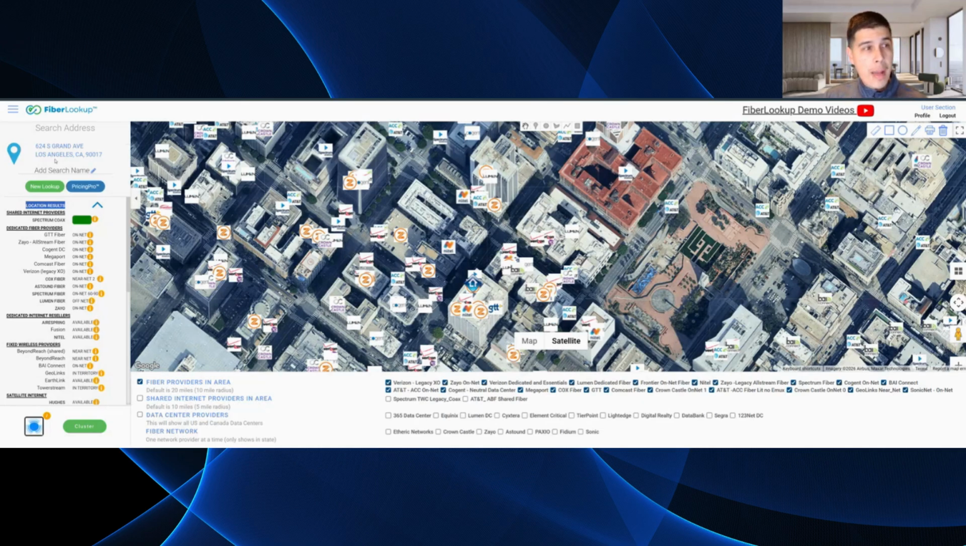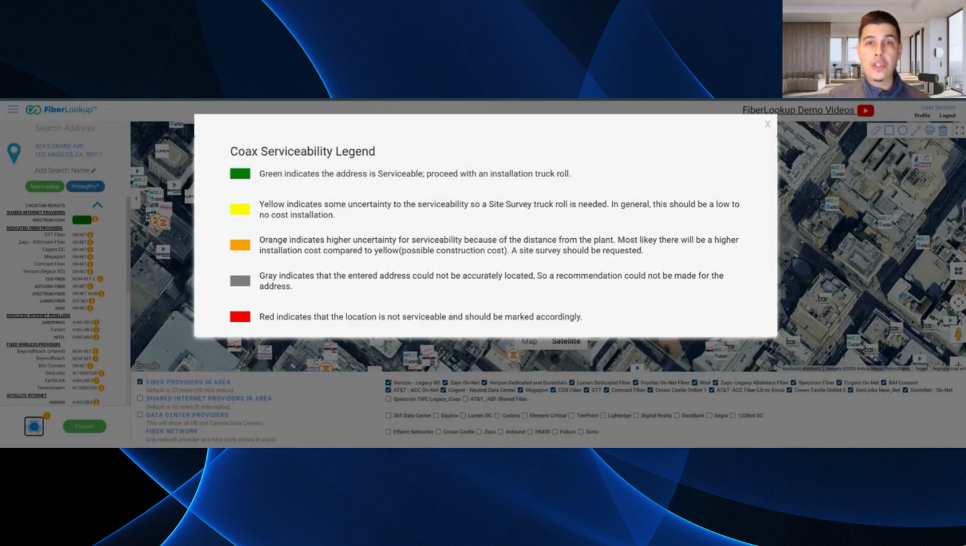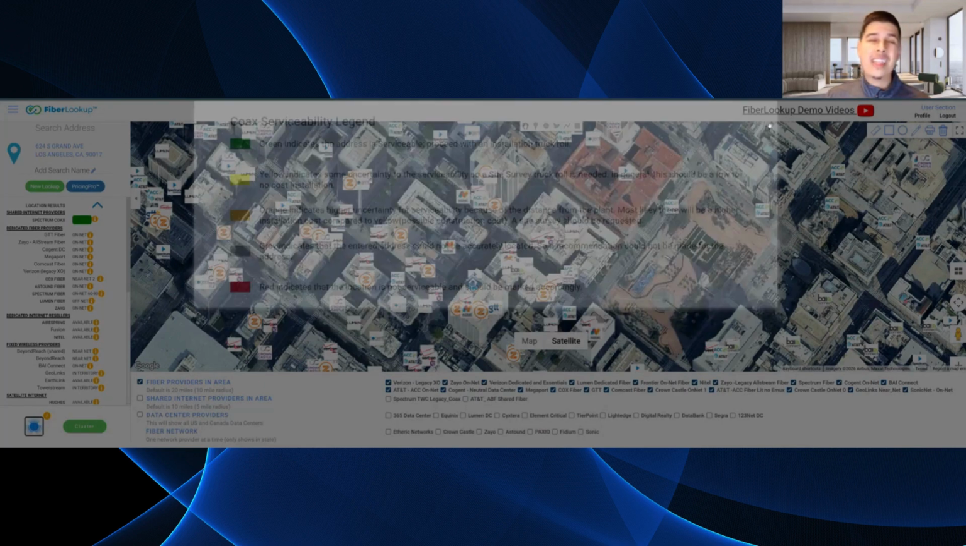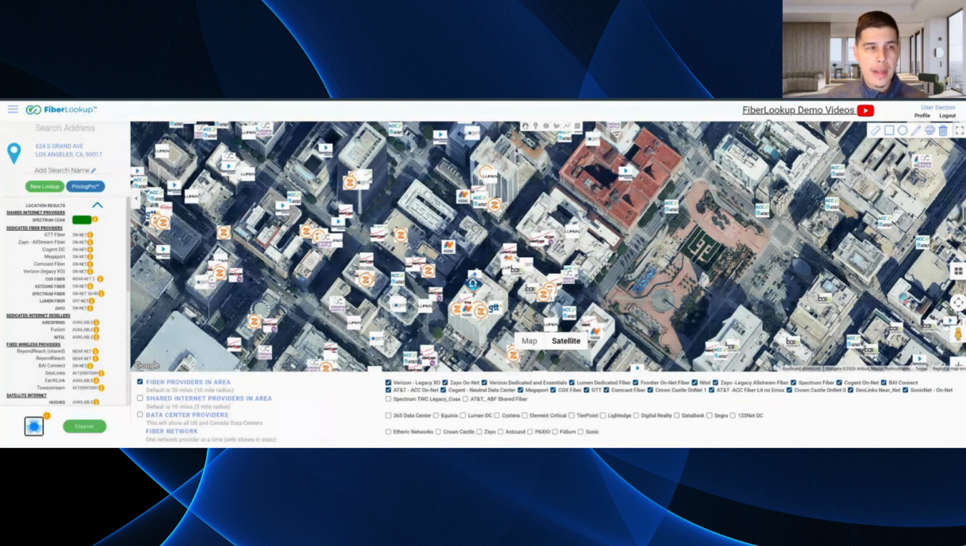So just to recap, this is the address we entered. These are the location results for that address. And what we've done is we've actually broken it down by provider category. For instance, shared internet providers, we have Spectrum Coax, we have this green result. For all of these different statuses, I highly encourage partners to hit that information icon and interpret those results or get additional details. Green indicates status is serviceable, proceed with installation truck roll. That's the best result we can get for Spectrum Coax.